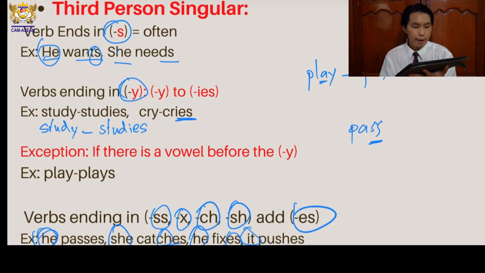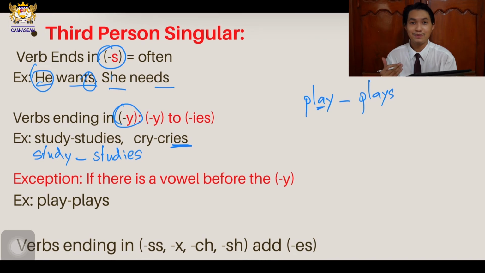Do you understand? Because he, she, it is the subject of a singular pronoun, okay? So all of those verbs that end with SS, X, CH, SH, you need to add ES at the end. Only for present simple. Okay, so do you understand?